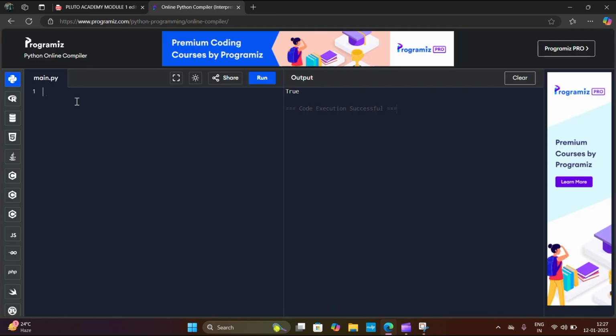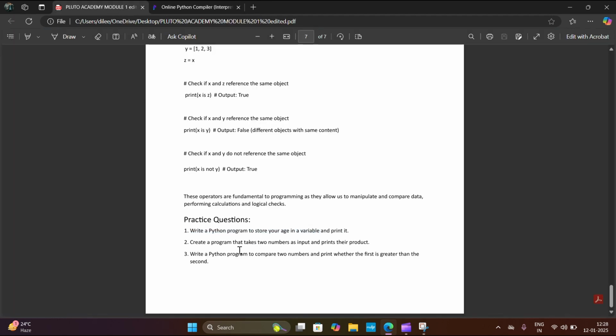First of all, we have to create a variable called age, and I will assign my age, 20, and then I will print the variable age. Guess what will be printed? Yes, exactly. 20 will be printed because we are printing the variable age. Age is a variable that stores the number 20. So 20 will be printed. Let's go to the next question.